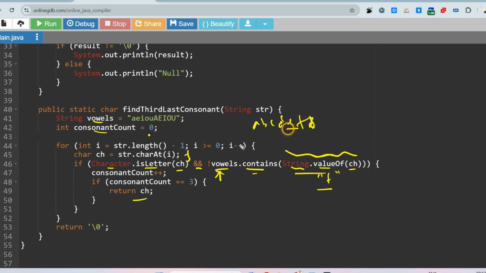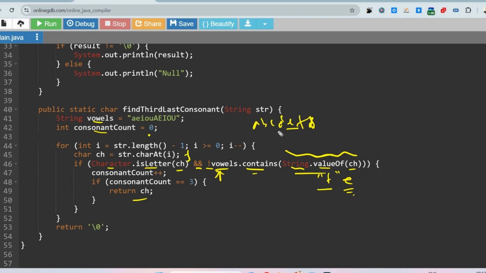So here e, it will check if it is a letter, yes, and if the character e is contained inside this vowel string, yes, it is inside the vowel string, so it will be true. But with the not, it becomes false, so it will not go inside this.